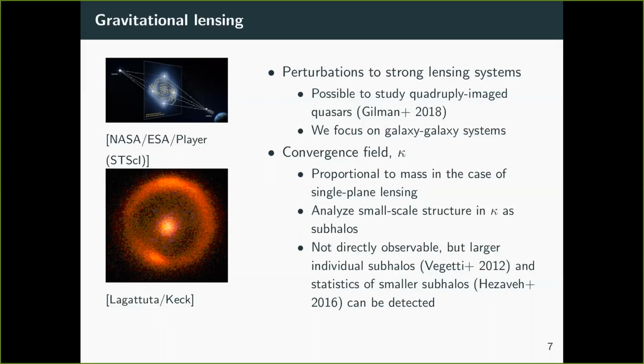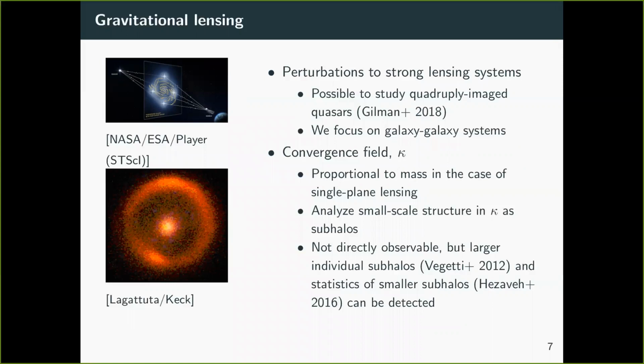So note there are two types of such systems that we can look at and that have been successfully studied in the past. One of them is the quadruply imaged quasars, also known as quads, such as shown in this figure at the top left. And then the other is galaxy-galaxy systems, such as that shown at the bottom left, where the main lens is a galaxy, and there's also a galaxy as the source.